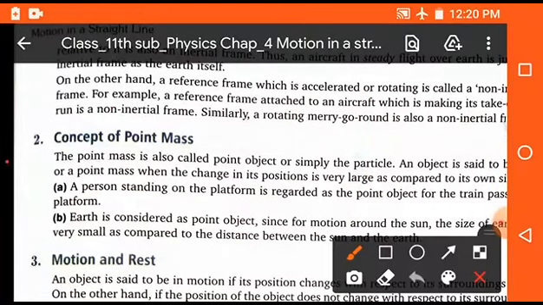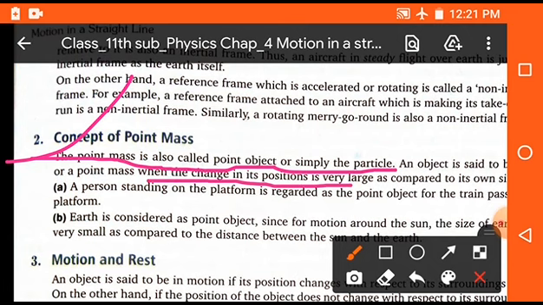Now students, we will discuss the concept of point mass. The point mass is also called a point object or simply a particle. An object is said to be a point mass when the change in its position is very large as compared to its own size. For example, a person standing on the platform is regarded as a point object for the train passing through the platform.